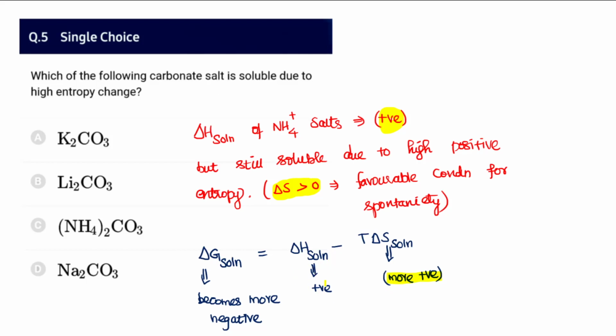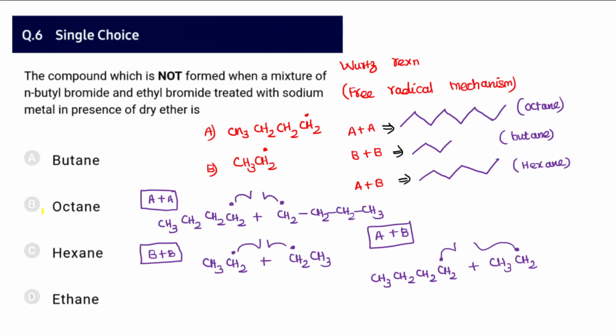Though delta H of solution is positive, the dissolution is still spontaneous, because delta G becomes more negative as delta S becomes more positive. So therefore option C, all ammonium salts, must be taken as the answer.